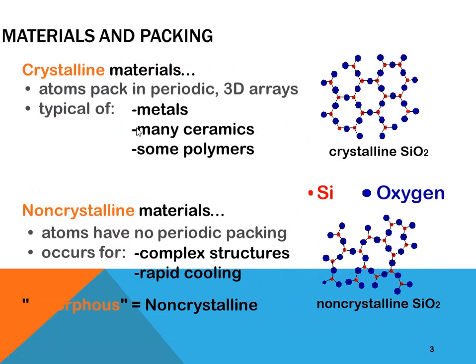Materials and packing. There are two types of materials, crystalline materials and non-crystalline materials. Atoms pack in a periodic three-dimensional array. This is called as what? Crystalline material. Typically these are metals, many ceramics, some polymers. These are examples of crystalline materials. For non-crystalline materials, atoms have no periodic packing, which occurs for complex structures and rapid cooling. An example of non-crystalline material is the amorphous material.